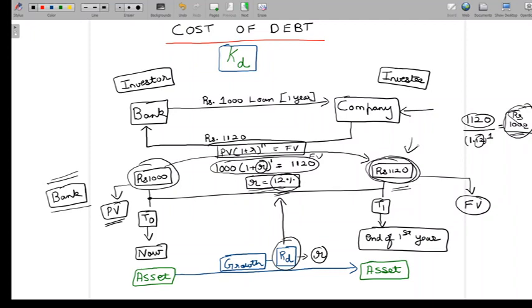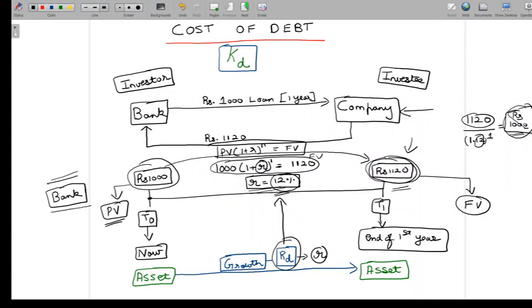I should discount it at the return on my investment rate. And what is the return on investment rate? It is 12%. So 1120 discounted at 12% for 1 year time, because that's the time of my investment, gives me 1000 rupees, which is the value of the asset today. So value of an asset today is the present value of all future cash flows, and the discount rate to be used is the return on investment.